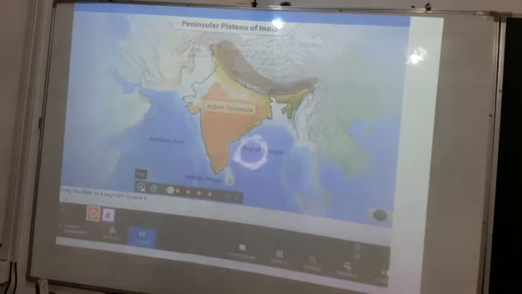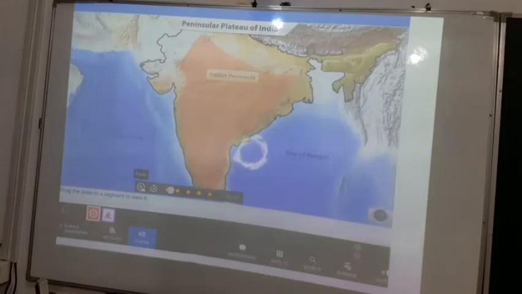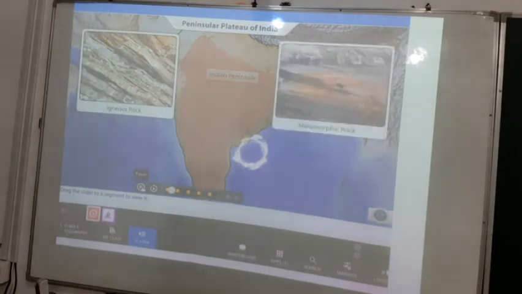Okay. The major part of the Indian peninsula is a plateau which is made of ancient, hard, igneous and metamorphic rocks. Okay, so plateaus are basically formed of rocks. Which kind of rocks? The igneous and the metamorphic rocks. Okay.